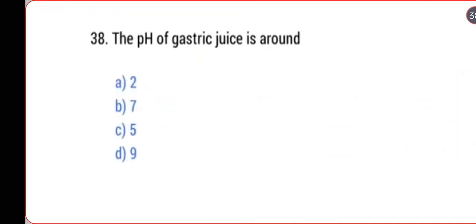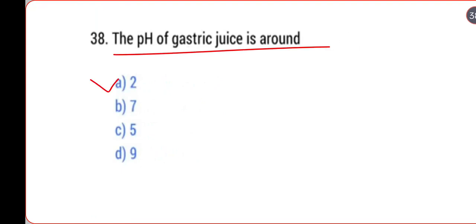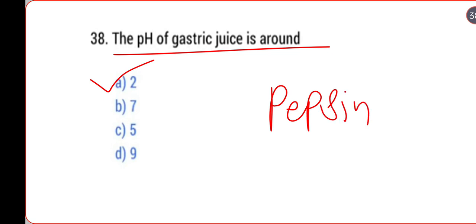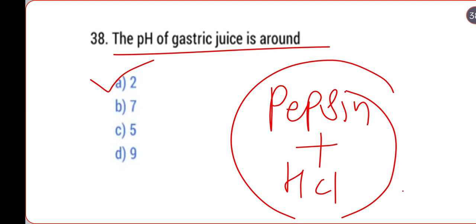Next, the pH of gastric juice is around 2, because gastric juice contains pepsin and HCl. The pH of HCl is around 2. Okay, so the pH of gastric juice is around 2.